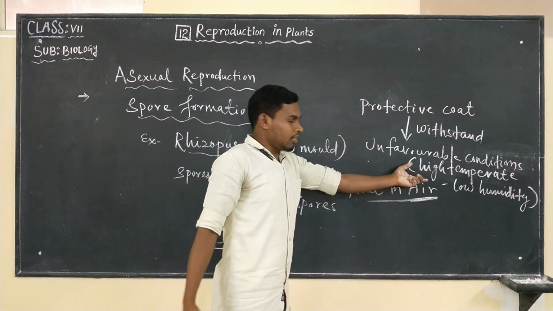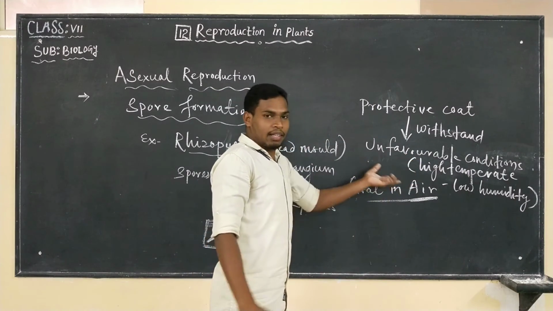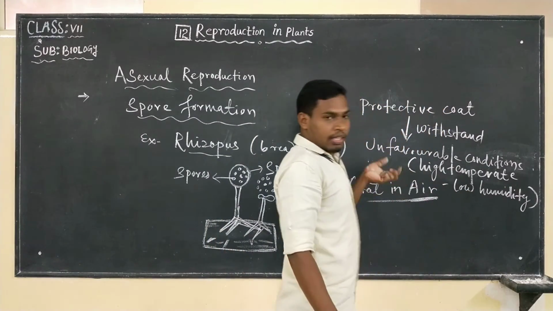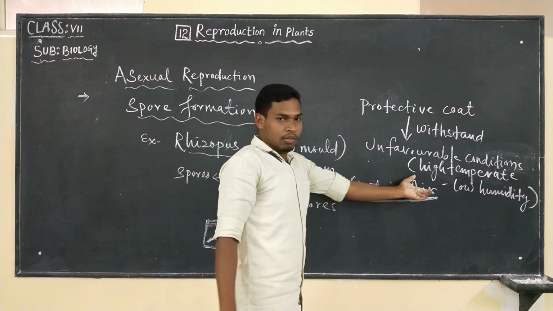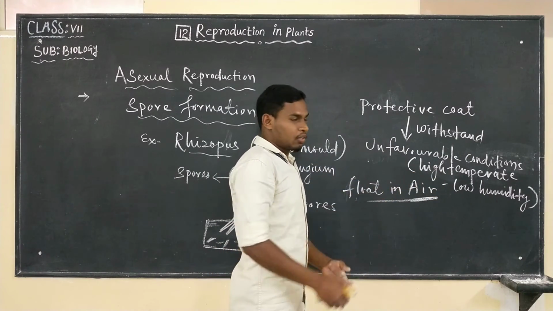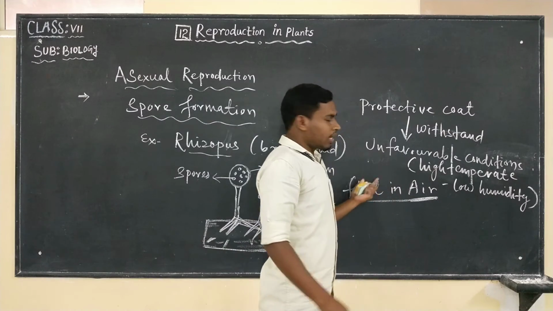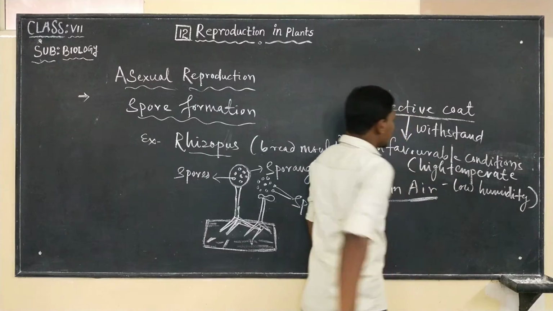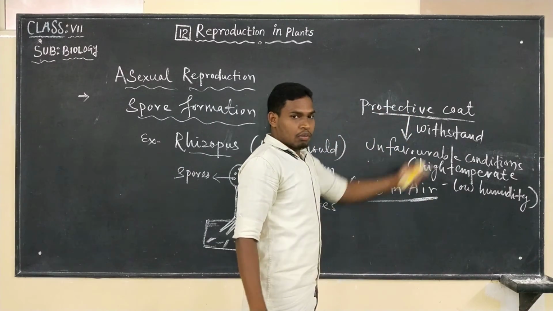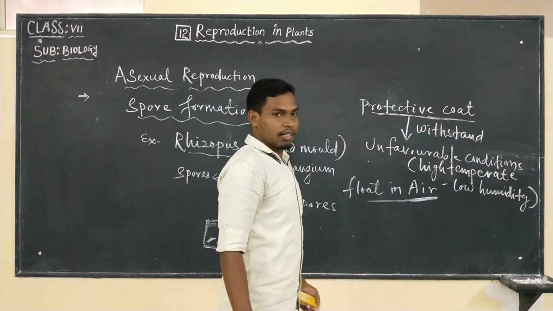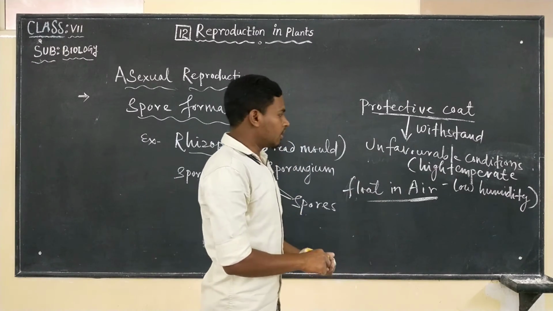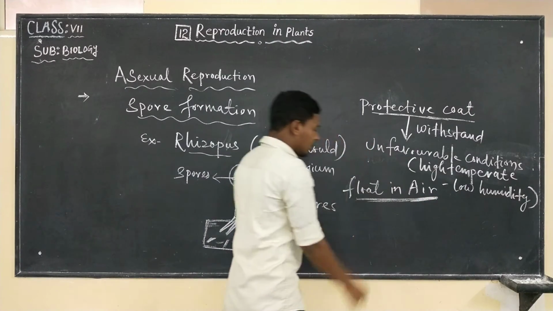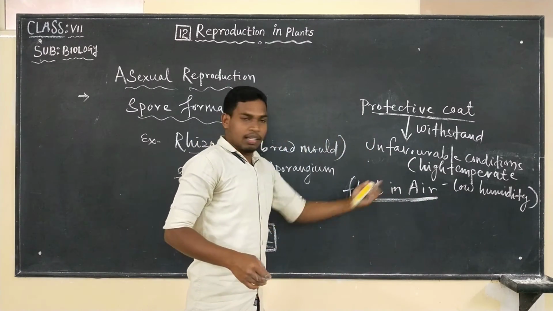If there is high temperature, these spores may get destroyed, and if there is low humidity, they may lose their water content and get destroyed. In order to protect these spores, they have what? Protective coat, to withstand unfavorable conditions. And they are present where? They are found floating in the air.